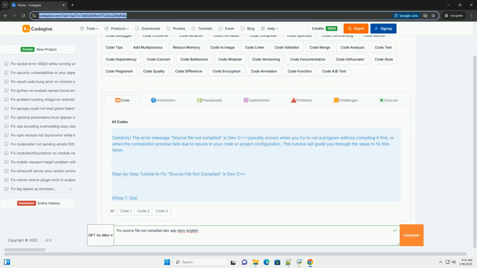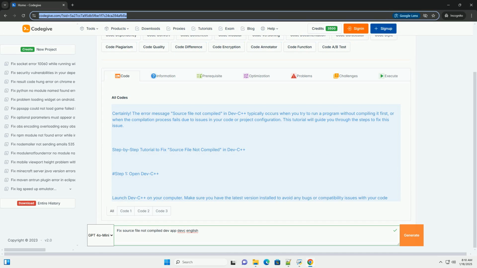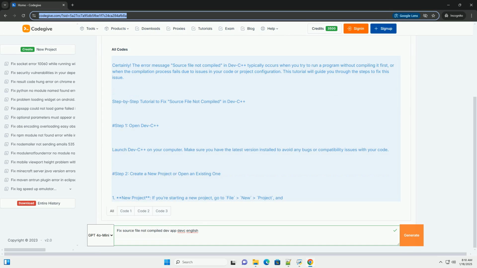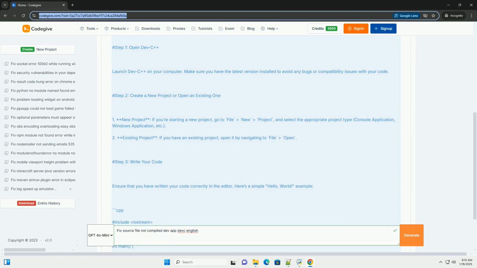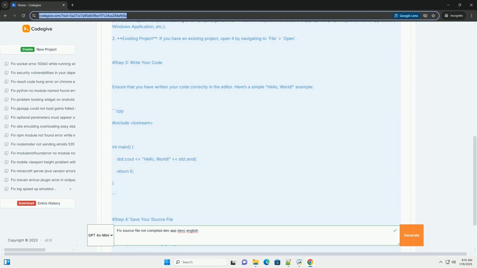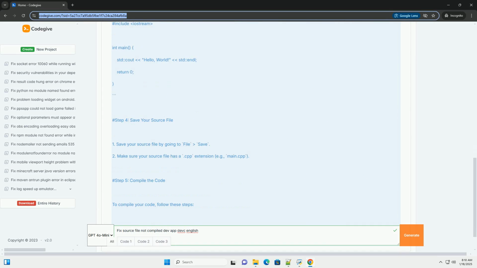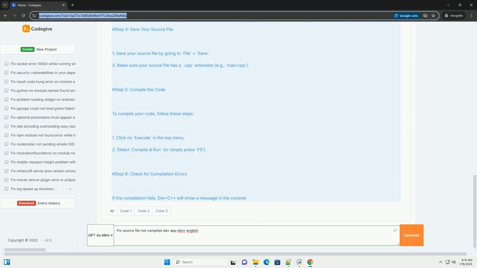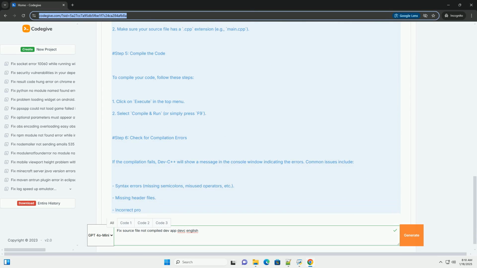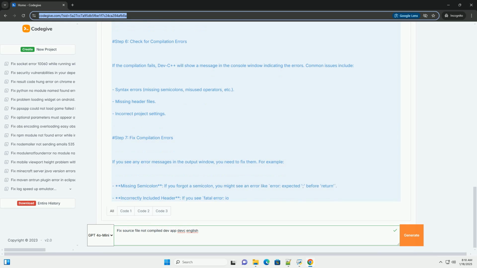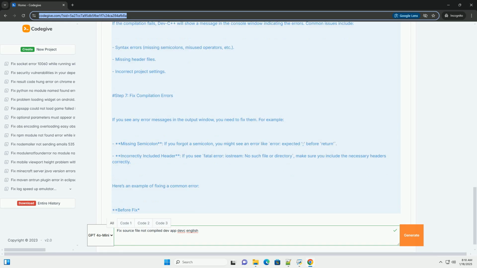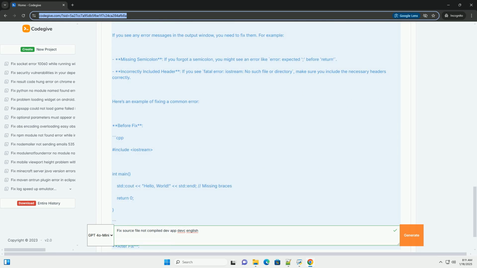Certainly. The error message "source file not compiled" in Dev-C++ typically occurs when you try to run a program without compiling it first, or when the compilation process fails due to issues in your code or project configuration. This tutorial will guide you through the steps to fix this issue. Step-by-step tutorial to fix "source file not compiled" in Dev-C++.